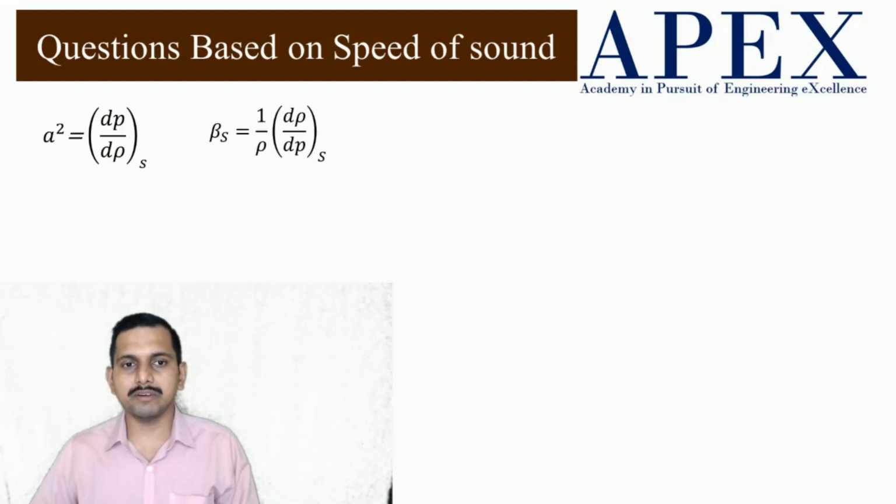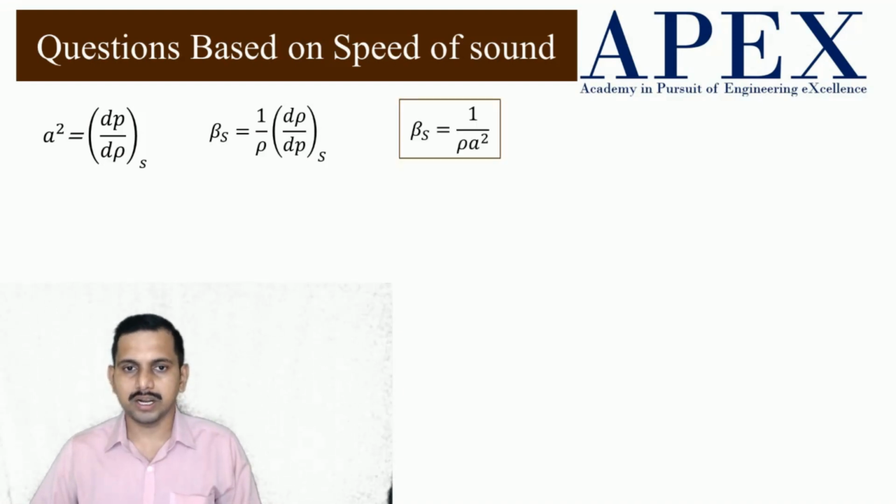Another one we have seen is the relationship with compressibility. The coefficient of compressibility beta s is given by 1 by rho, dou rho by dP at constant entropy. This is one of the things which is helpful for these questions. Then beta s is also equal to 1 by rho A square. This is the relationship between bulk modulus and the speed of sound.